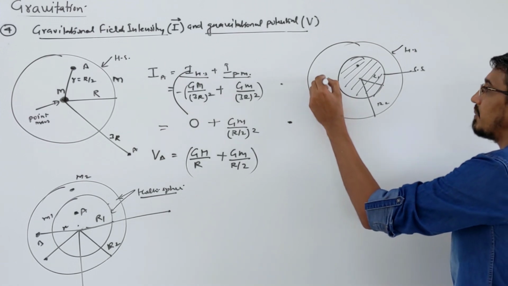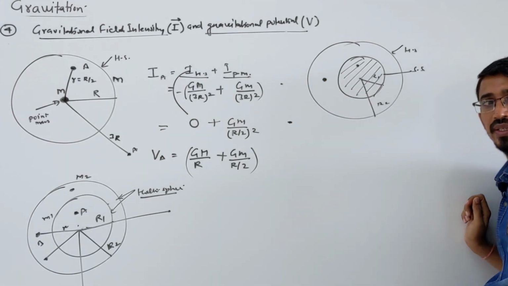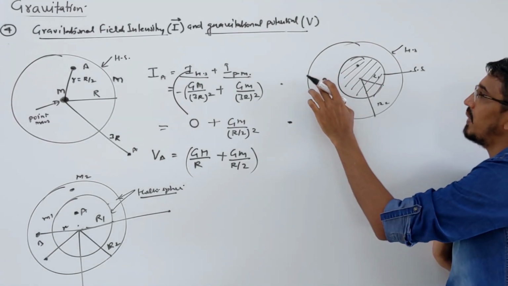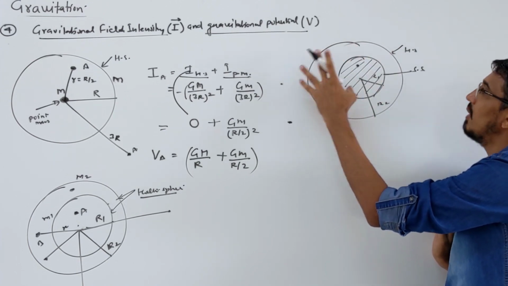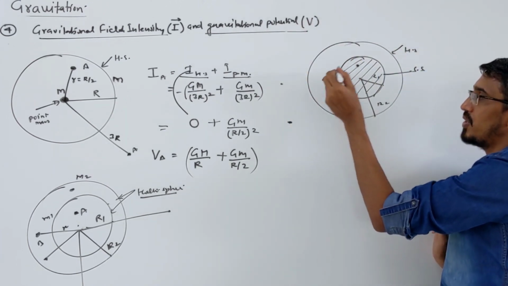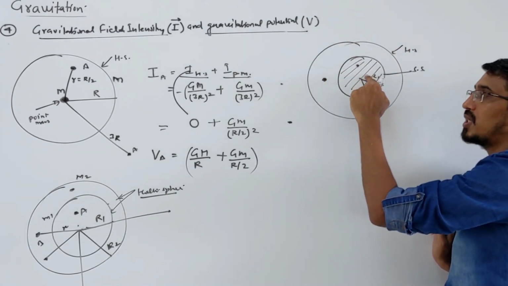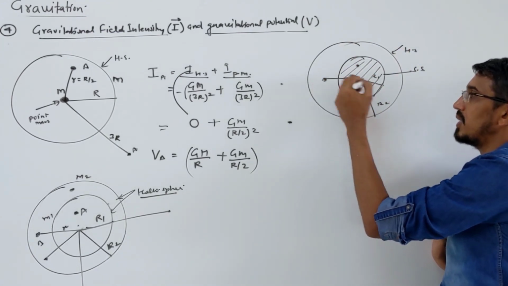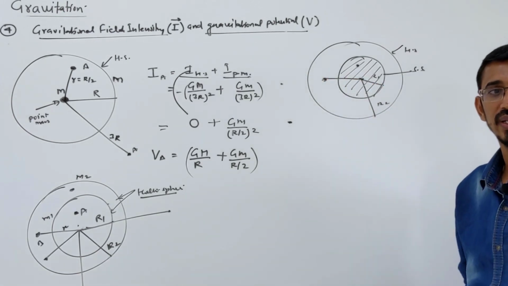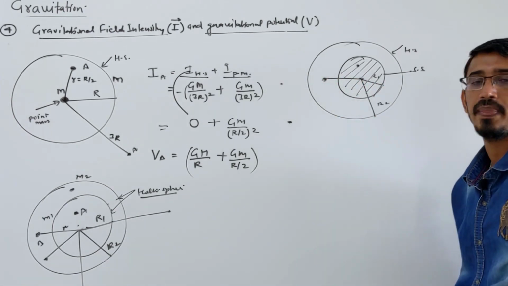If I give a point here, then I ask you the field: what is the net field at this point, which is between the solid sphere and the hollow sphere? Due to the hollow sphere, the field at this point is 0, because this point is inside the hollow sphere, but due to the solid sphere it will not be 0. You can calculate by writing the general formula GM upon x square, where x is the distance, right?